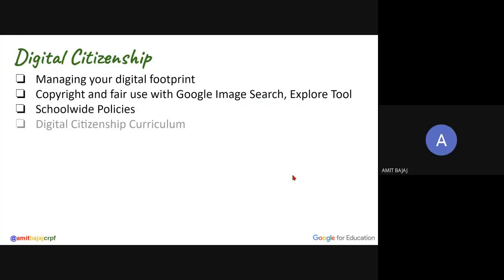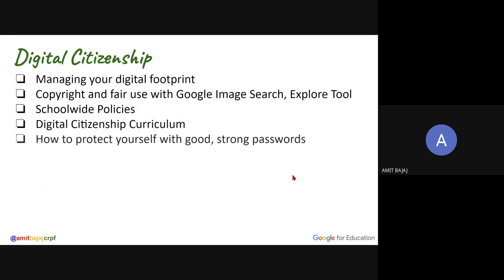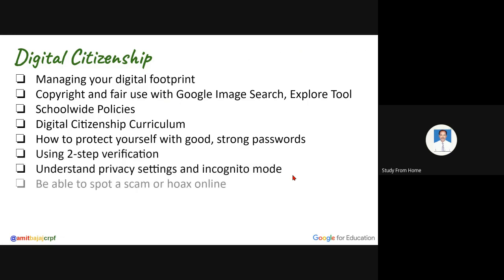School-wide policies are there. Digital citizenship curriculum can be designed. Be able to spot a scam or a hoax online.